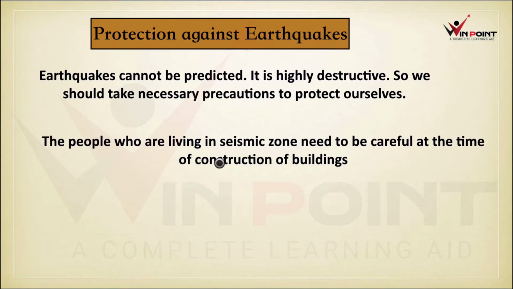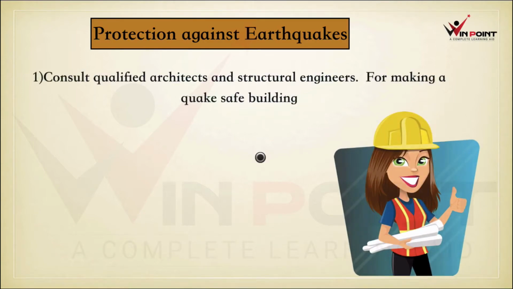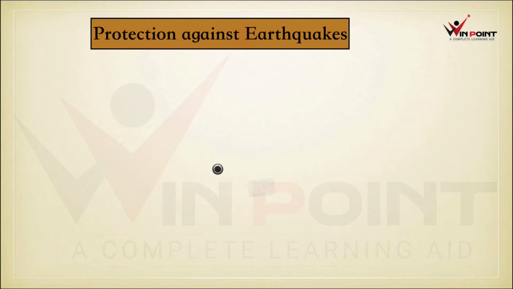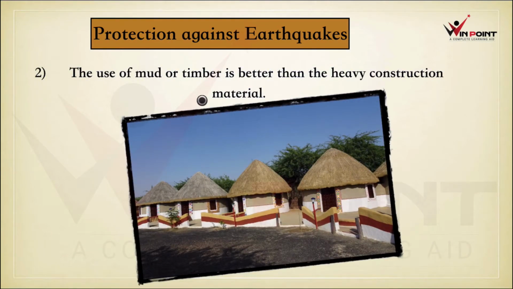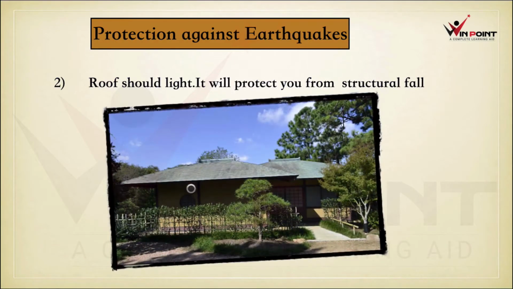The people who are living in seismic zone need to be careful at the time of construction of building. Consult qualified architects and structural engineers for making quake-safe building. The use of mud or timber is better than the heavy construction material. Roof should be light. It will protect you from structural fall. The house roof should be light. If it is falling down also, there won't be more injuries.